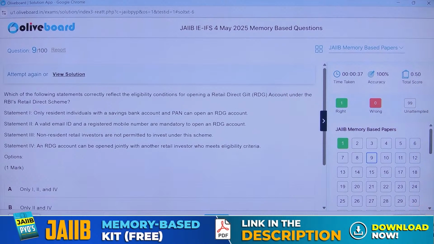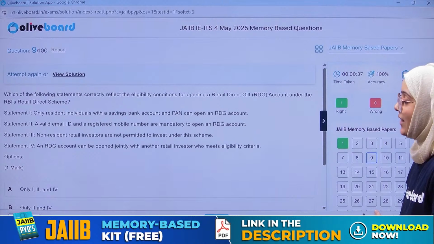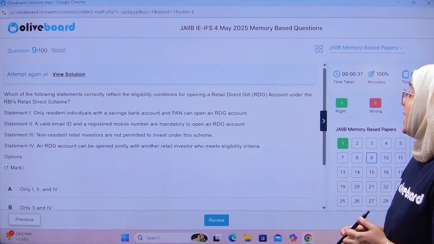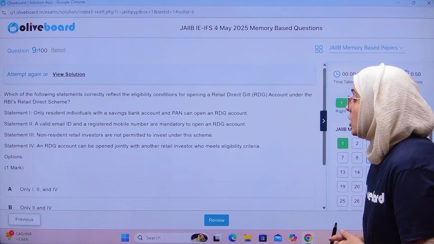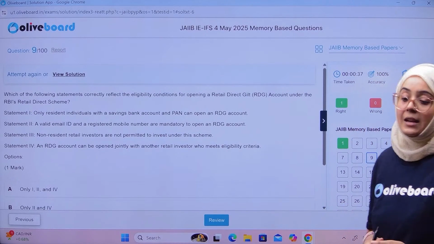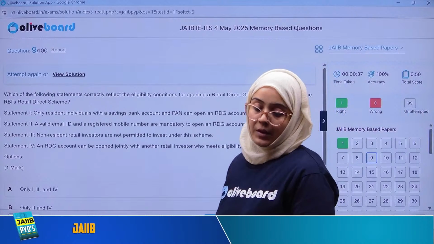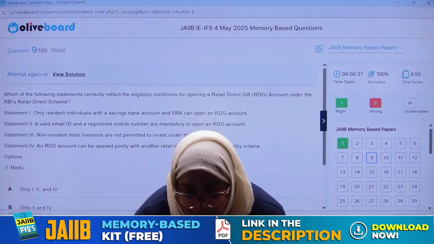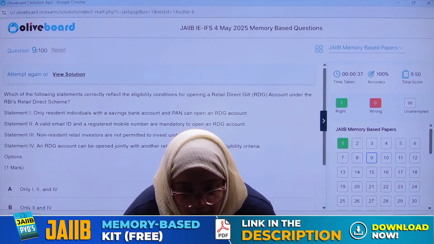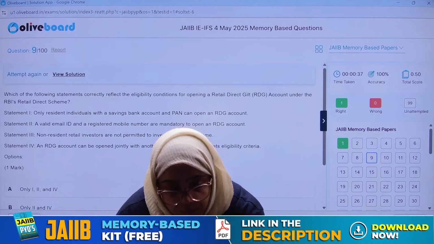Non-resident retail investors are not permitted to invest under this scheme. A retail direct gilt account can be opened jointly with another retail investor. So we have to answer this question. RBI's direct retail scheme. Everyone, please answer this question, guys.